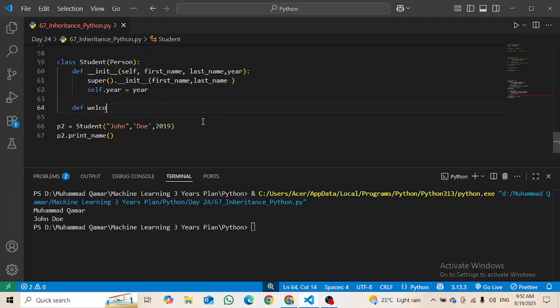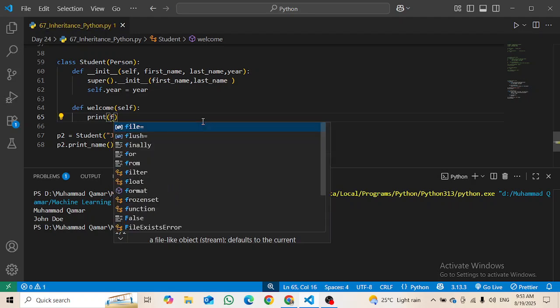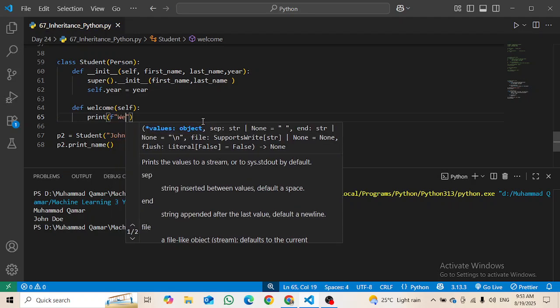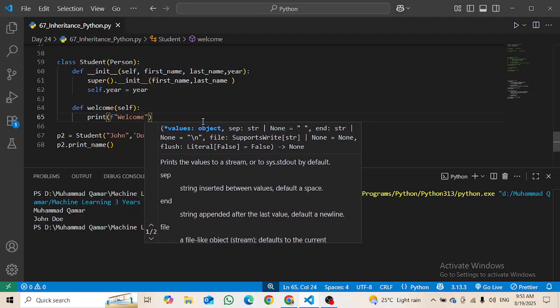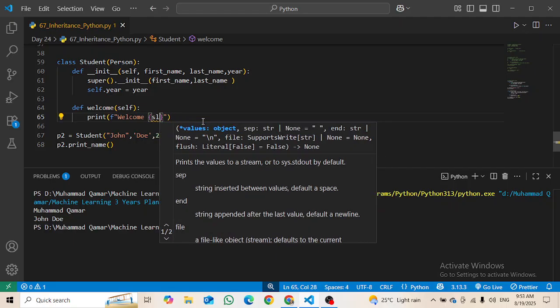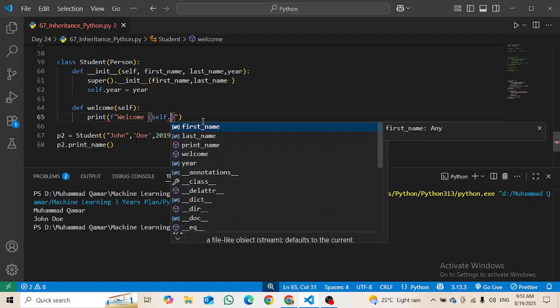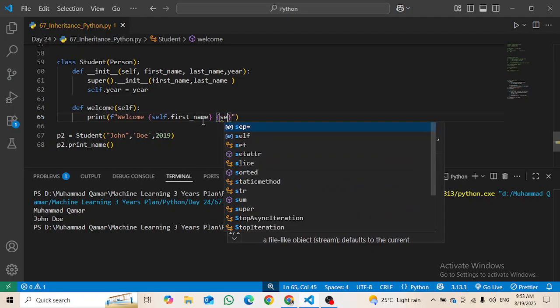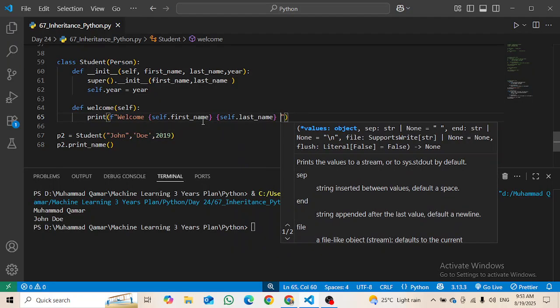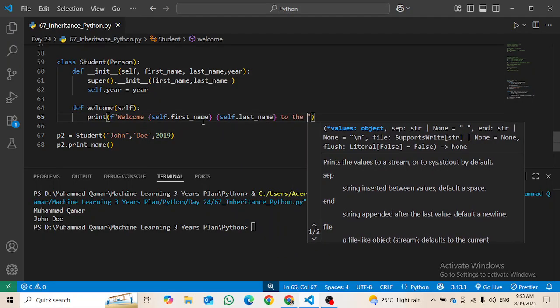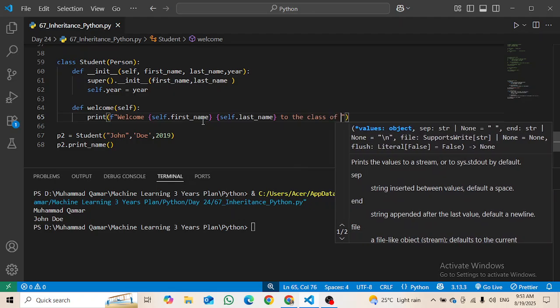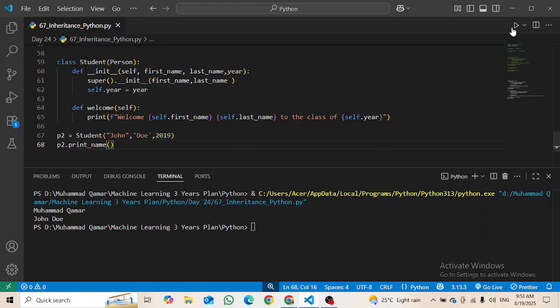Define, let's say, welcome, with self. Then print f, welcome, self.first_name, then a space, then self.last_name, to the class of graduation year, which in our example is going to be the year. All right, and run it now.